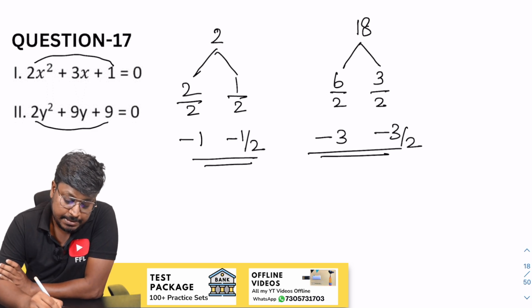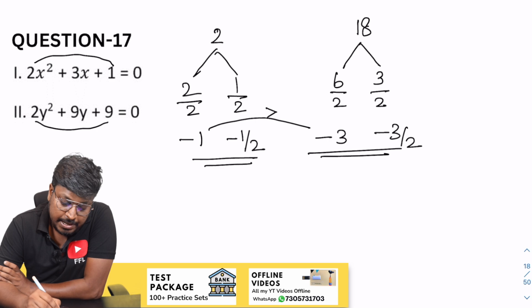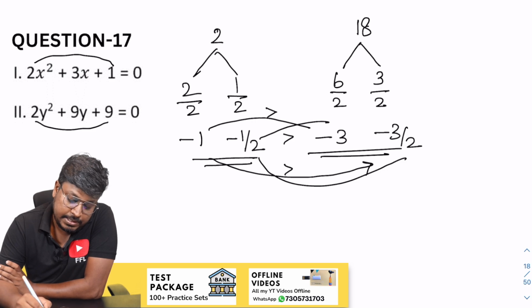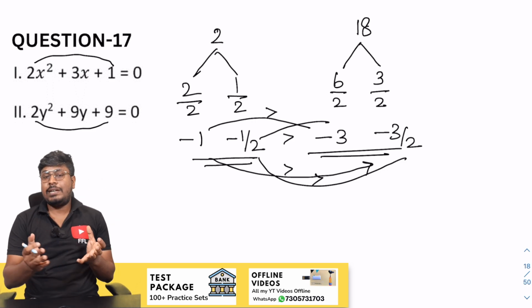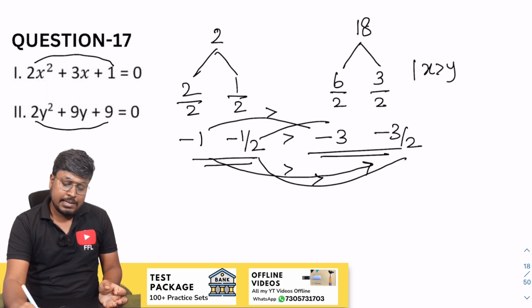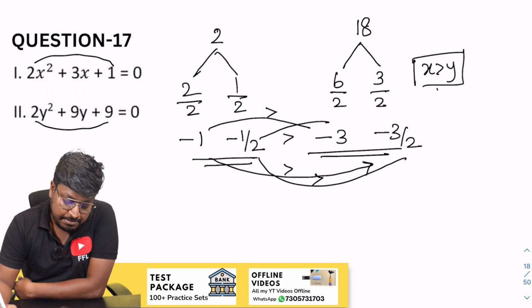So now the comparison part. So minus 1, minus 3, minus 1 is greater than. So minus 1, minus 3 by 2, again x is greater than. Minus 1 by 2, minus 3, again x is greater than. Minus 1 by 2, minus 3 by 2, again x is greater than. So after comparing all the values, where x is greater than, we can say that x is greater than y for question number 17.